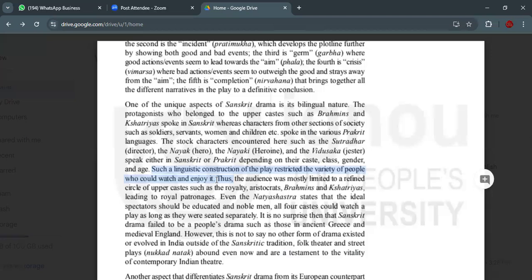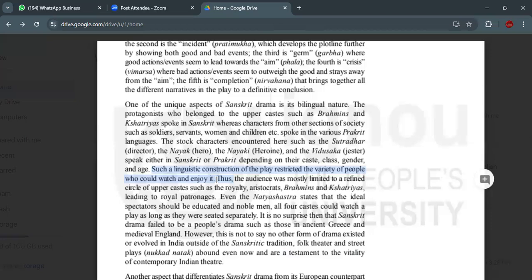Thus, the audience was mostly limited to a refined circle of upper class, such as the royalty, aristocrats, Brahmins, and Kshatriyas, leading to a royal patronage. So the people who usually watched the Sanskrit drama were the aristocrats, the Brahmins, the Kshatriyas. All such high level people only watched Sanskrit drama.